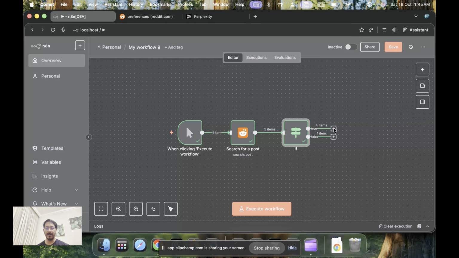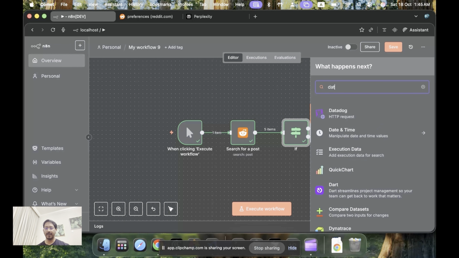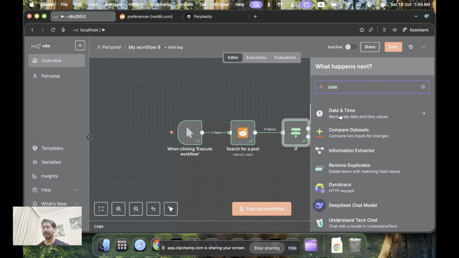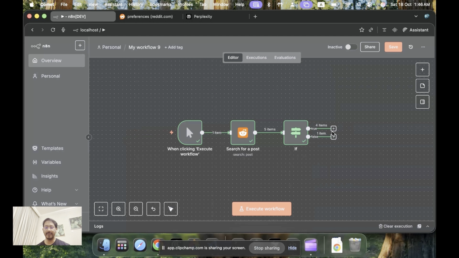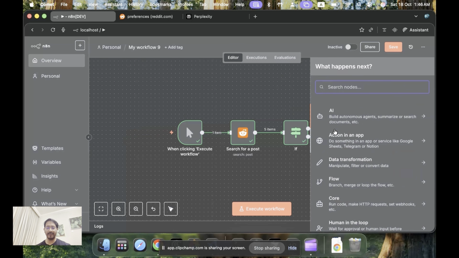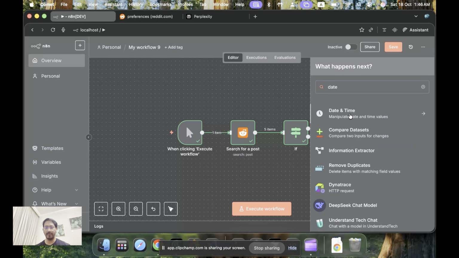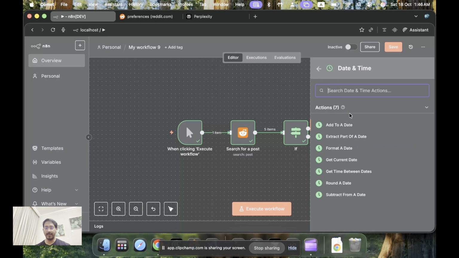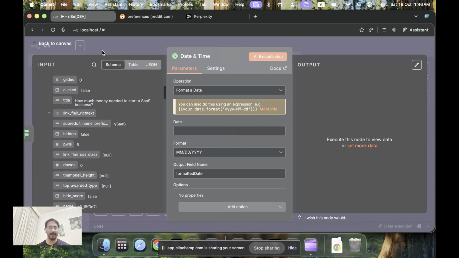Now we move on to the next node. The next node that we want to add is date and time, because we want to do some manipulation with it. I'll show you why. Now we want to do a formatter date, and we will select create a date, and type in date.